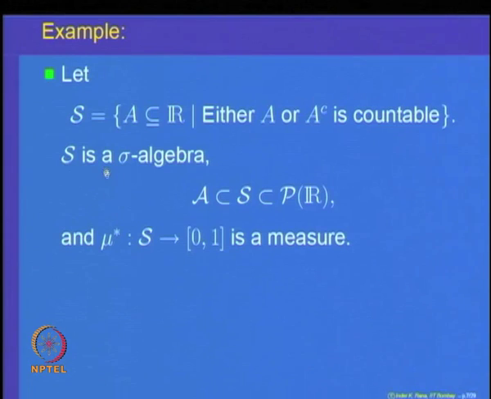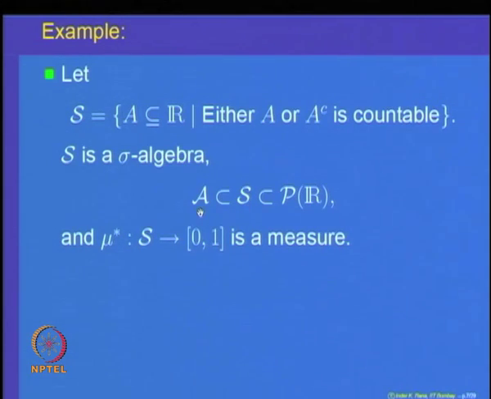So, mu star restricted to S is the set function where mu star of A is 0 if A is countable, and mu star of A is equal to 1 if its complement is countable. And that we have already shown is a measure on all sets in the sigma algebra S.